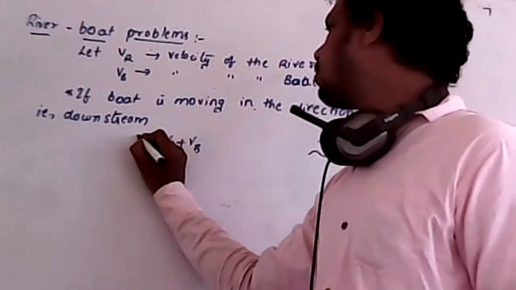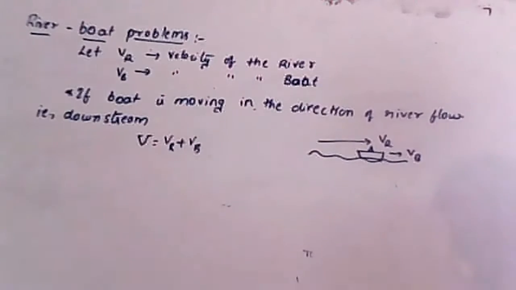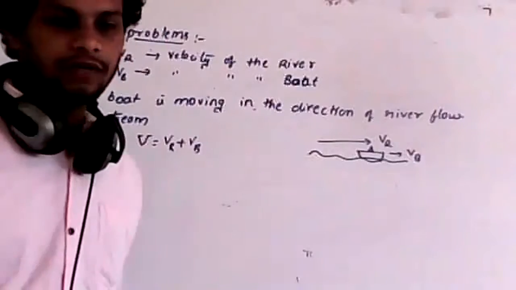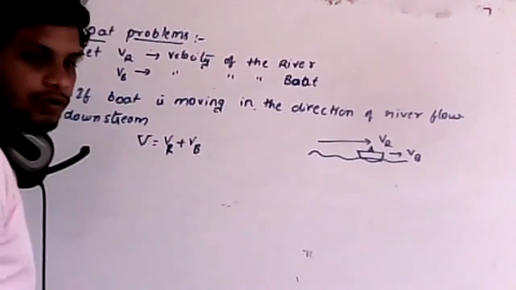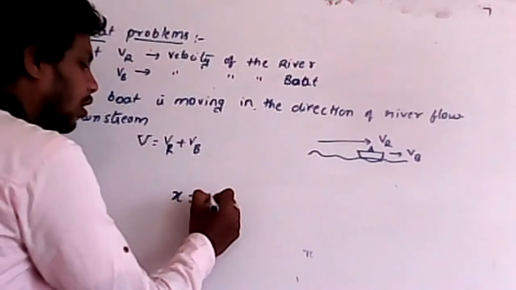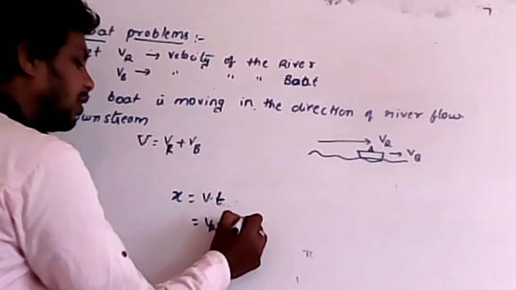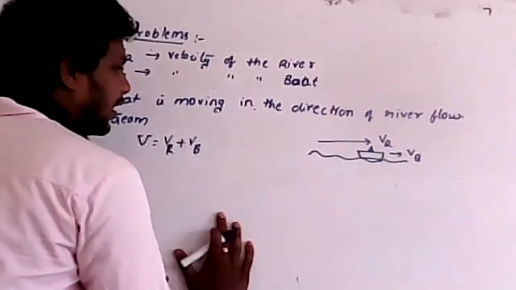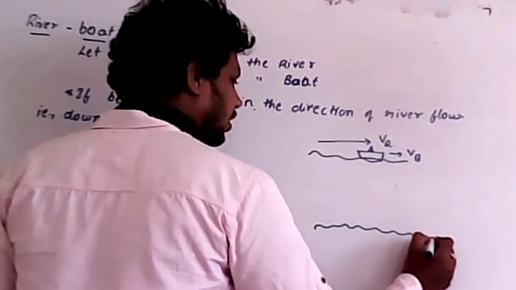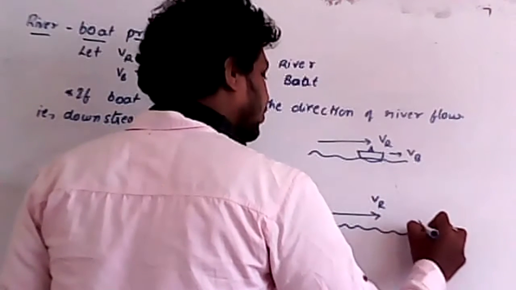That resultant velocity I will take as capital V. Now, based on that, you can find out the distance traveled. So the distance traveled x is equal to velocity into time. That velocity can be taken as VR plus VB into time. Understood this point? For example, let us consider this is the flow of river. I'll take it as VR. Now I'll take this as boat.